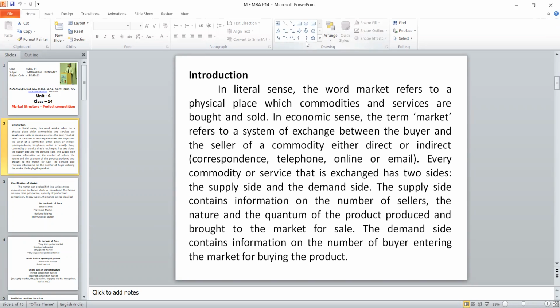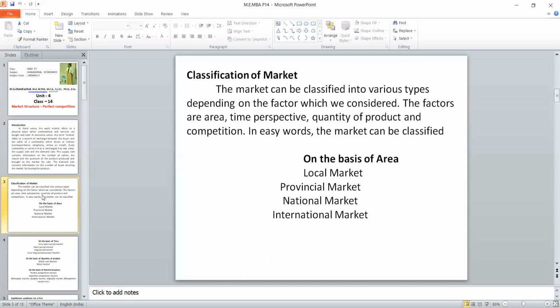So before getting into the market structure, first we should know what types of market are available. That is the classification of market. There are many factors to consider. First, based on the geographical area, we are classifying into four: local market, provincial market, national market, and international market. So based on the area, we are classifying the market into four.